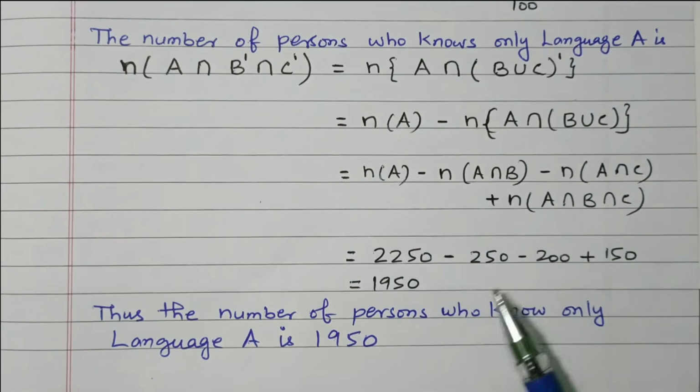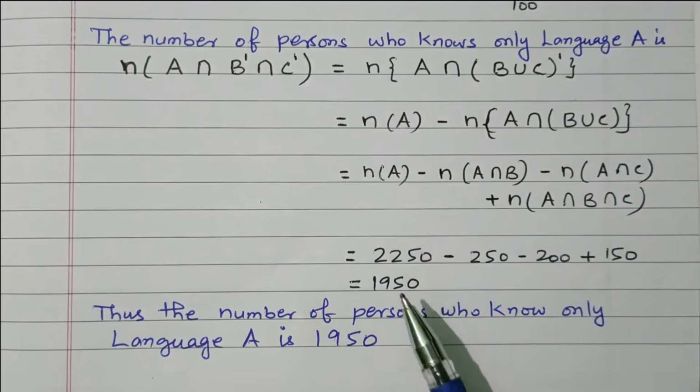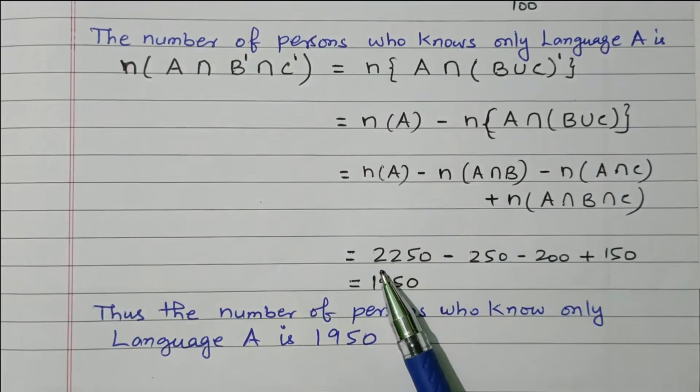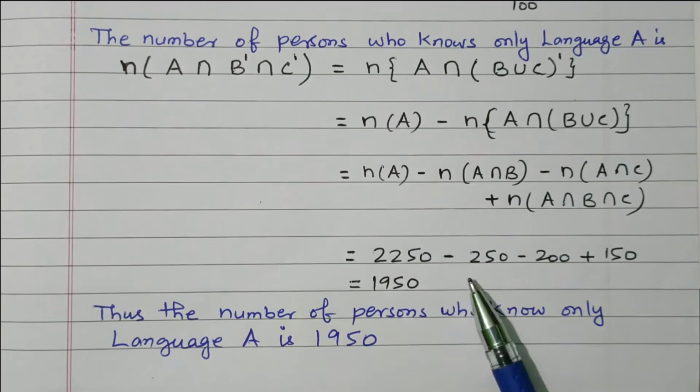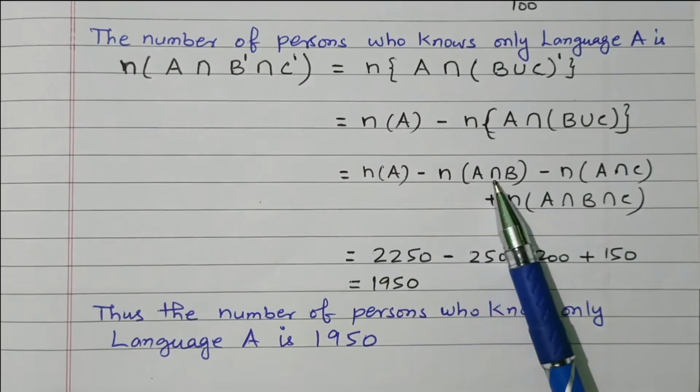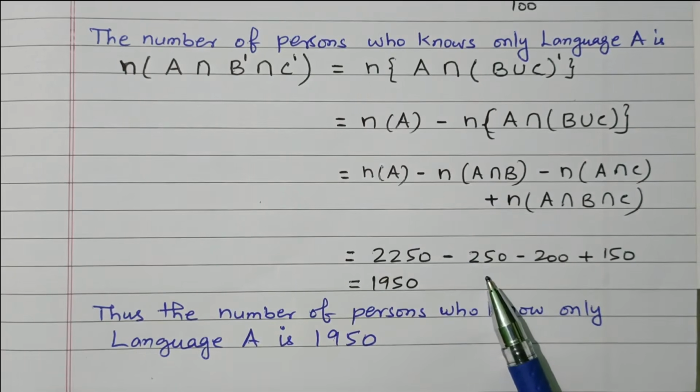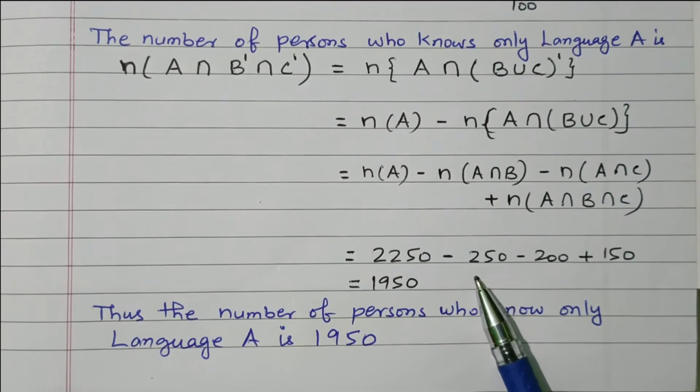So these values are already calculated. N of A, the number of persons who know language A, is 2,250, minus n of A intersection B, which is 250. That is the persons who know both languages A and B.